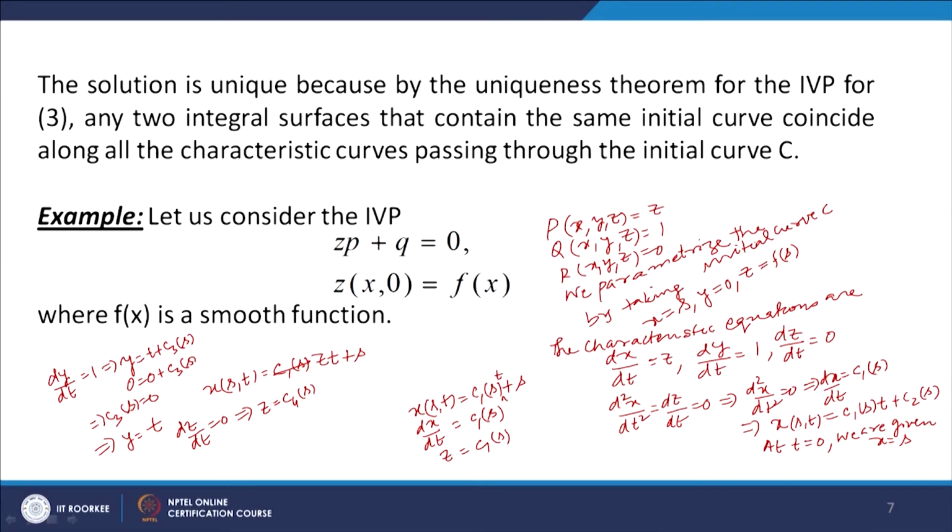Now at t equal to 0, z is equal to f(s). So what do we get? f(s) is equal to c4(s). So we get z equal to f(s). Okay. So we have solved this characteristic system. We have got x is equal to zt plus s, y equal to t, z equal to f(s).